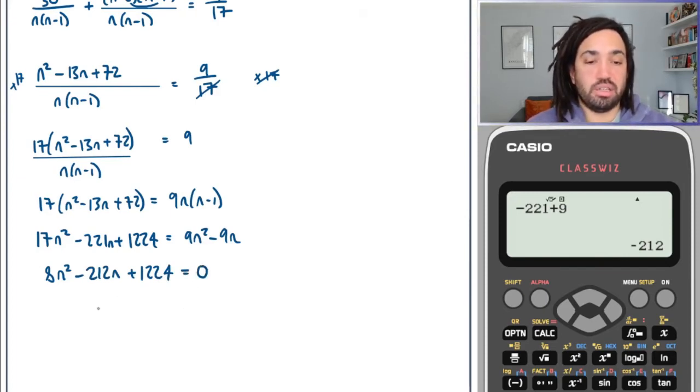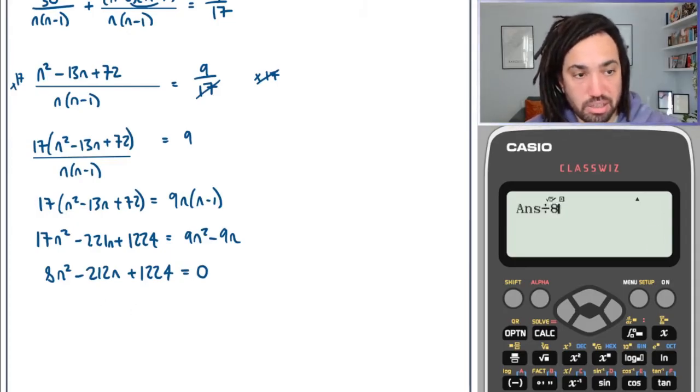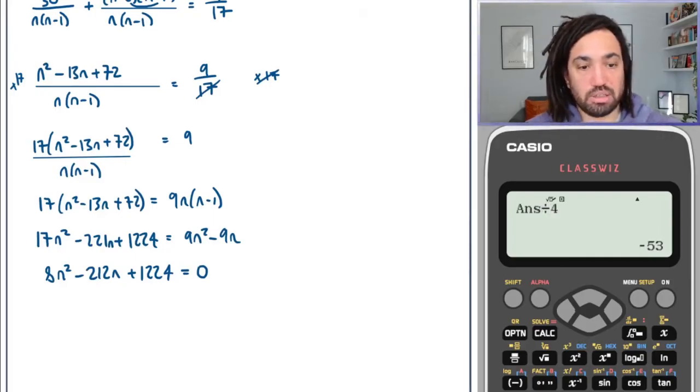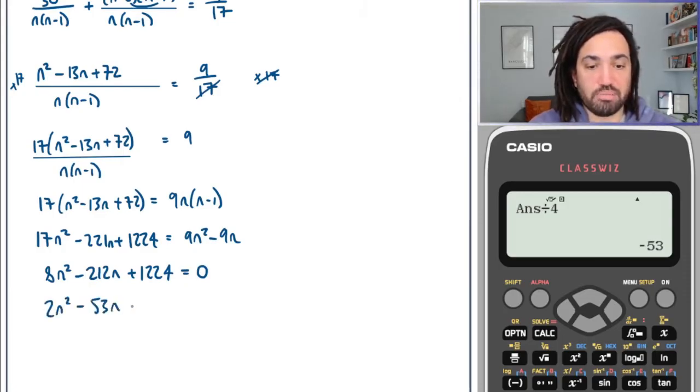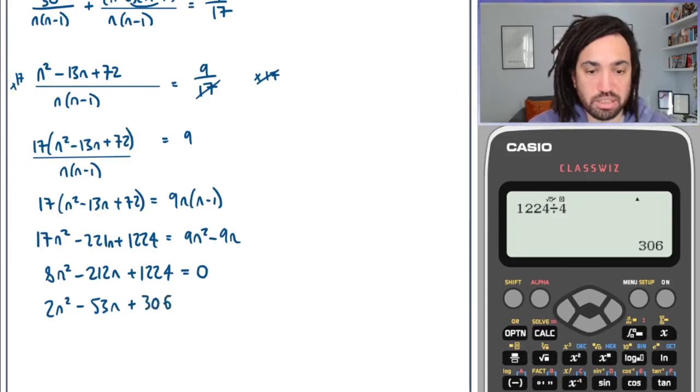Perfect. Can we divide this all by 8? I can't divide that by 8, but I can divide it by 4. So we get 2n squared minus 53n plus whatever this is divided by 4. So 306 is equal to 0.